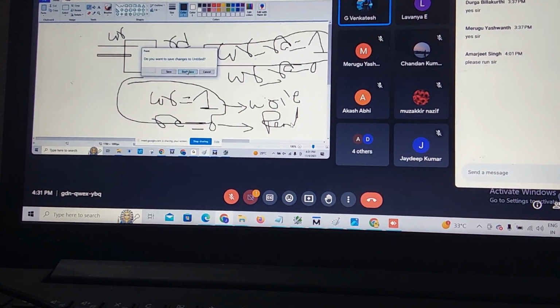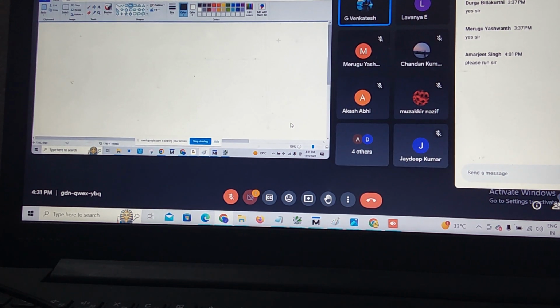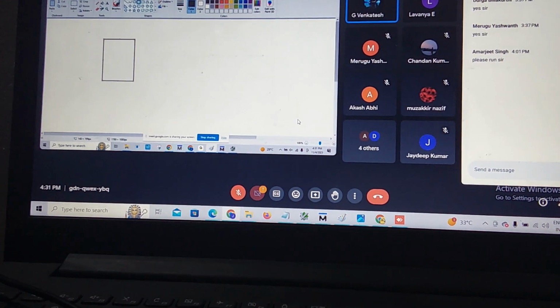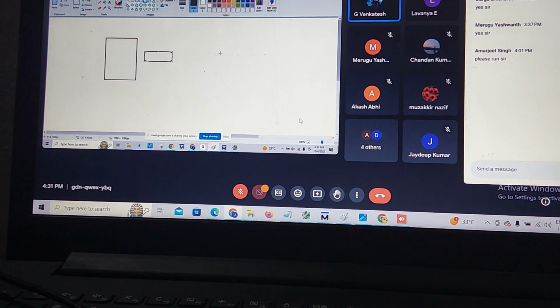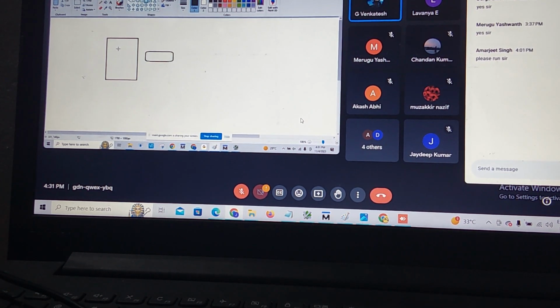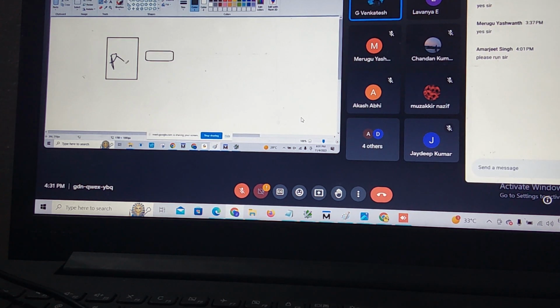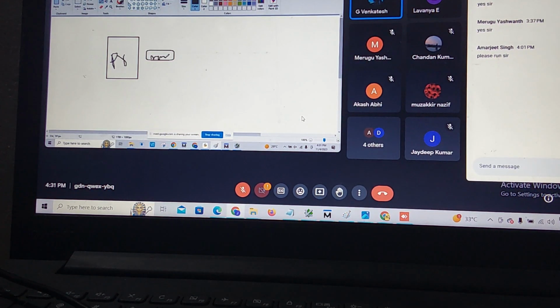This is the handshaking mechanism. For example, this is my PC and this is my pen drive. Assume this is my processor and this is my memory. Your processor, meaning the PC, works at some speed. For example, this is a 500 GB hard disk and this is only a 64 GB pen drive. How does the handshaking mechanism happen in the memory?